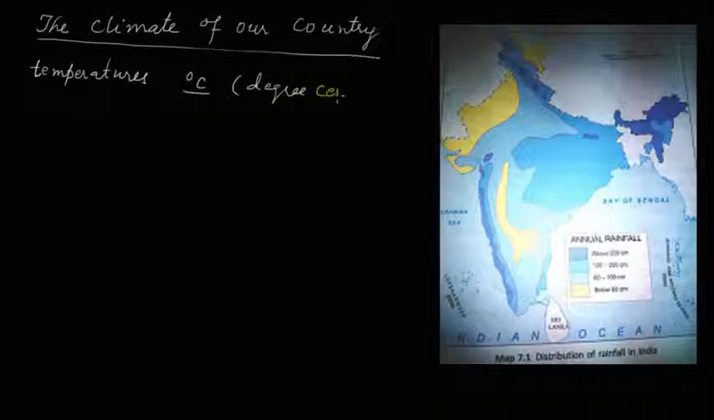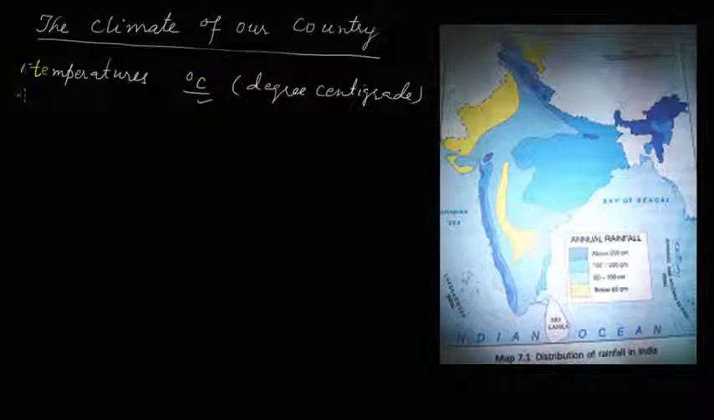We have studied that in India, variation in temperature, rainfall and monsoon winds result in three main seasons: winter, summer and monsoon. What were the three factors? First was the temperature. Temperature is measured usually in degree centigrade. Though there are other units also for temperature, like Fahrenheit, usually for measuring the temperature of the atmosphere we use degree centigrade.